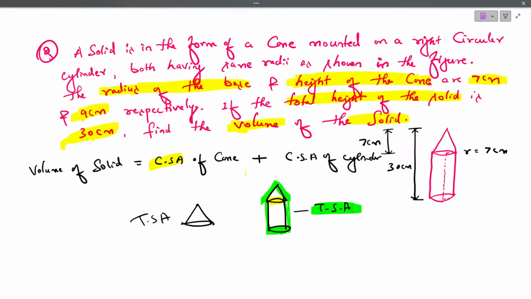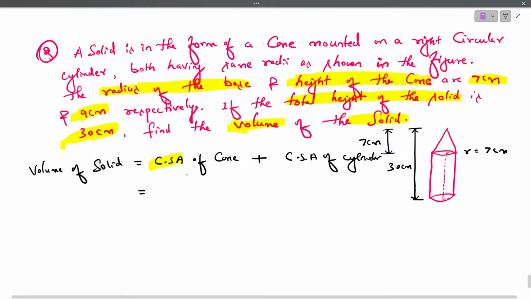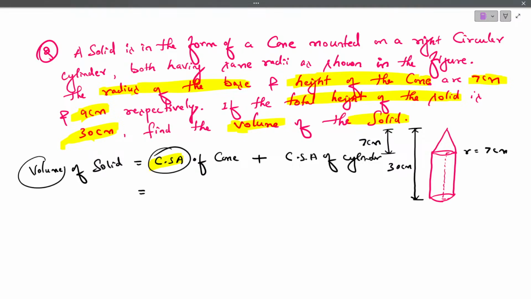So we are not using TSA. If it was a single object, we go with TSA. But here it is more than one object, so we go with CSA. Any doubts? When we have to go with TSA and when we have to take CSA? Yes, very good. Now remember, CSA of cone and CSA of cylinder. We use CSA when they ask you to find the area of the solid.